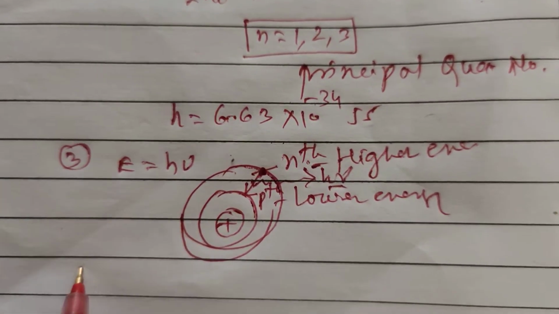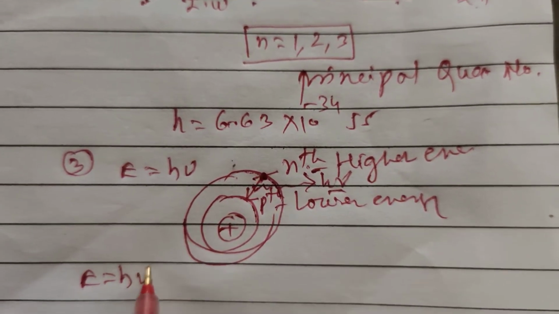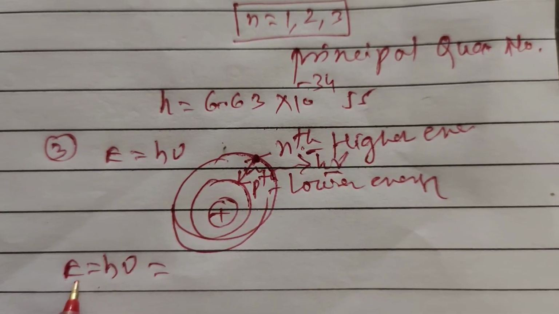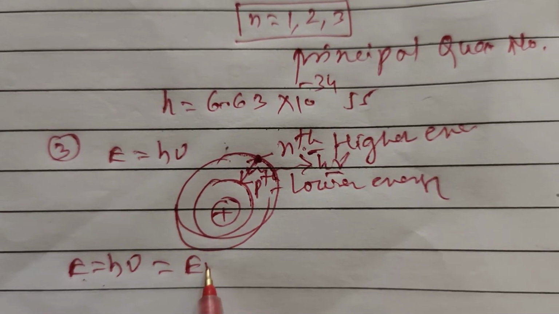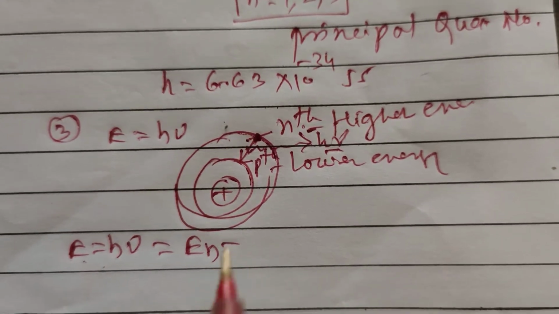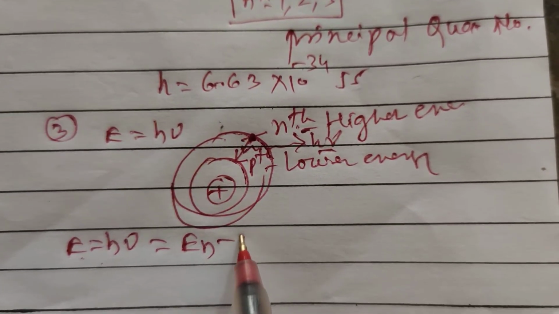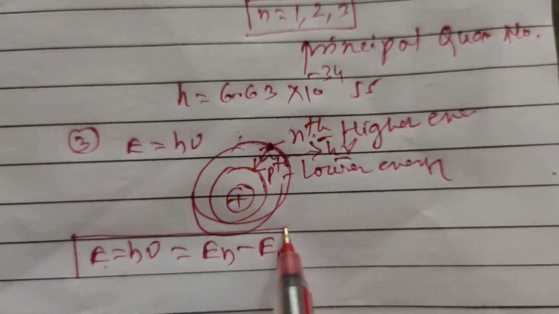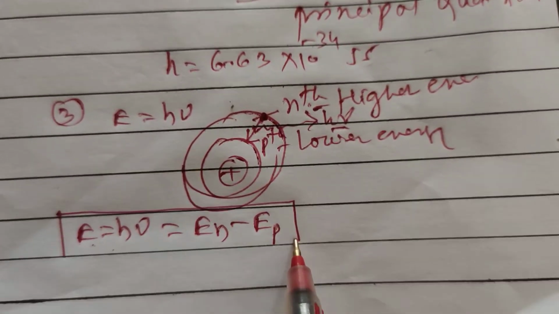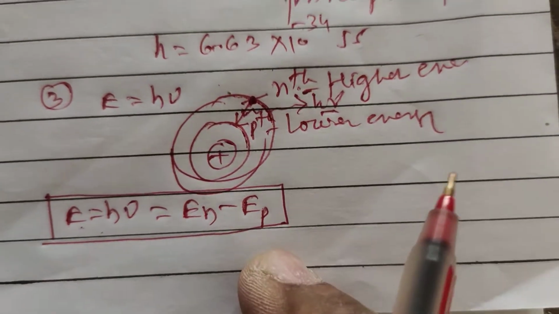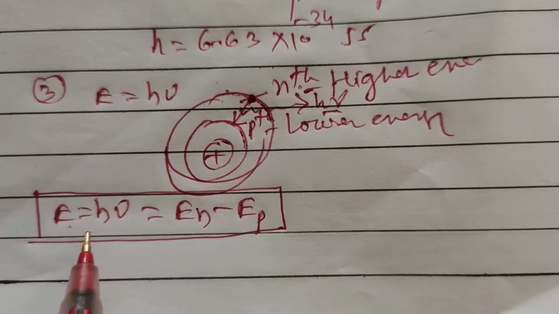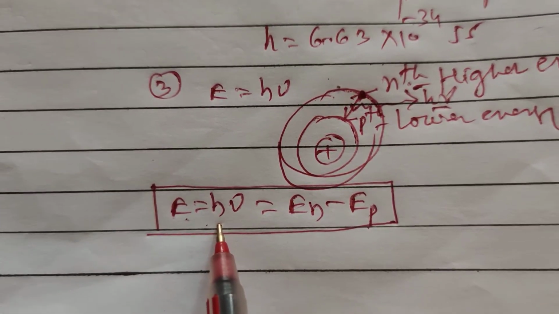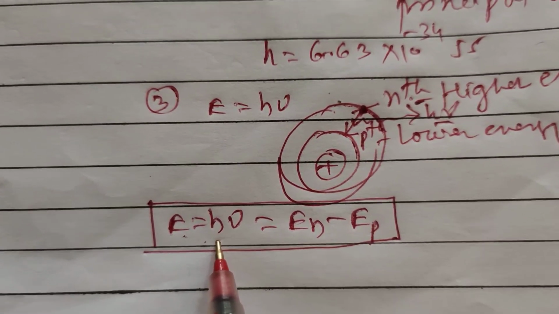So here, whatever may be the radiant energy by the electron is in the form of a photon having the energy E is equal to h nu. And this is equal to the energy difference of the electron in the nth orbit and the pth orbit. So here E is equal to h nu is equal to En minus Ep. It indicates that this energy difference is equal to the energy of the photon radiated when the electron jumps from the higher energy orbit to the lower energy orbit.